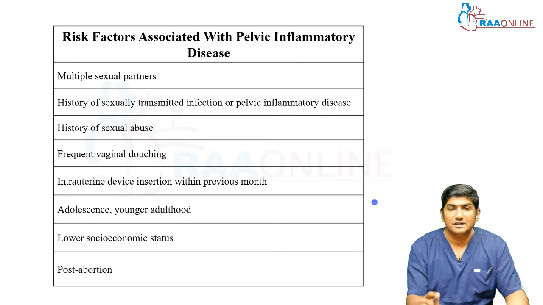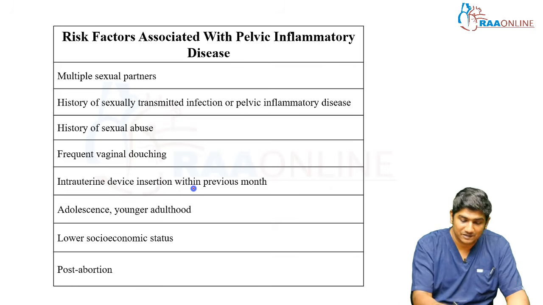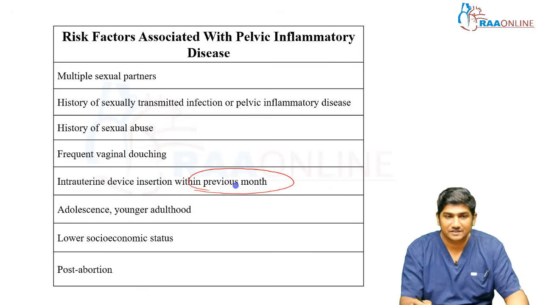So risk factors associated with PID are multiple sexual partners, history of sexually transmitted infection or pelvic inflammatory disease previously, history of sexual abuse, frequent vaginal douching, intrauterine device insertion within the previous month, meaning within 21 days, adolescence, younger adulthood, lower socioeconomic status and post-abortion.